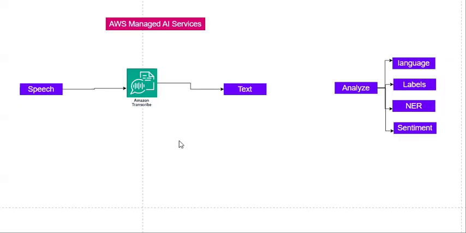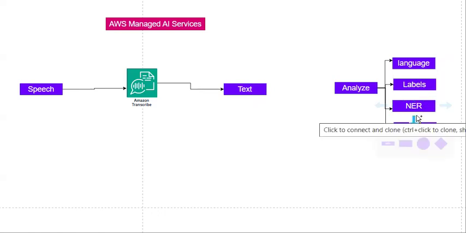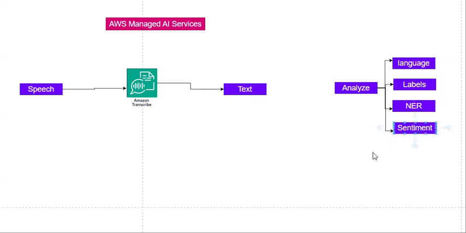Now what I'm expecting is to analyze this text, and from that text I want to identify the language of the text, what labels are present in it, and what named entities are present in it. I want to recognize those, and also the overall sentiment: whether the whole text is positive, negative, or neutral. Those things I want to identify. Do I have any service available in AWS? Yes. That service name is Amazon Comprehend. You can use this Amazon Comprehend service to analyze the text and identify all these things.